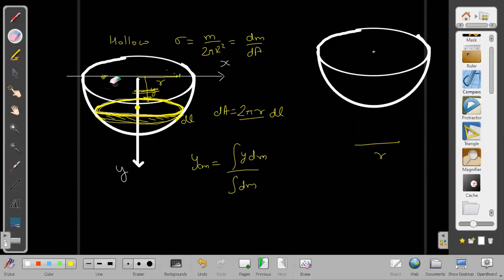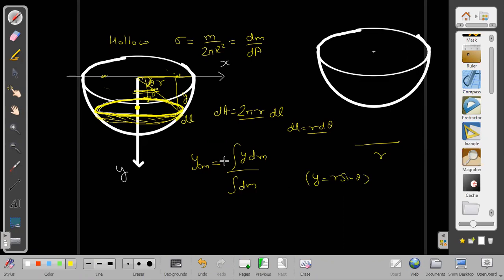What is dl? Now, if I take this at an angle theta from here, then I can determine dl as r into d theta. And y can be written according to this theta which I have taken here. Y will become r sin theta.